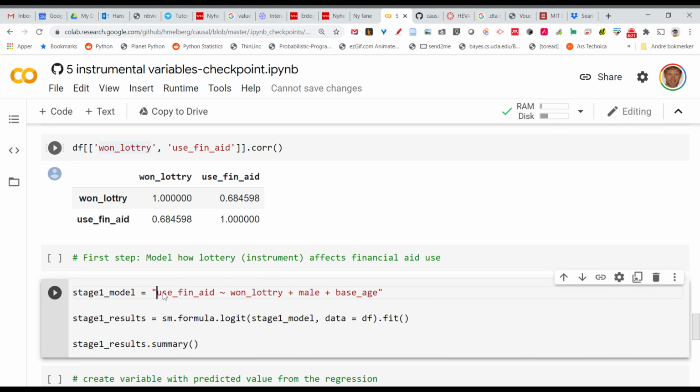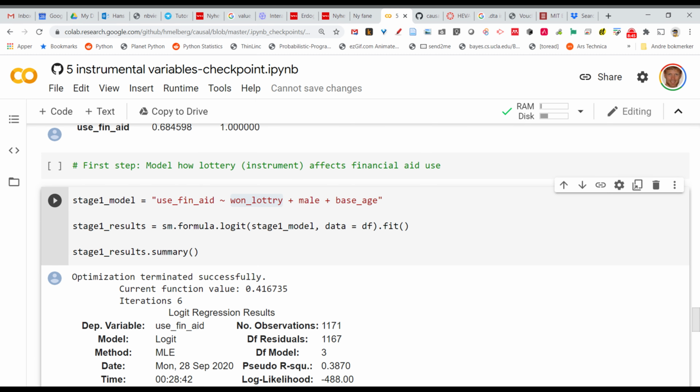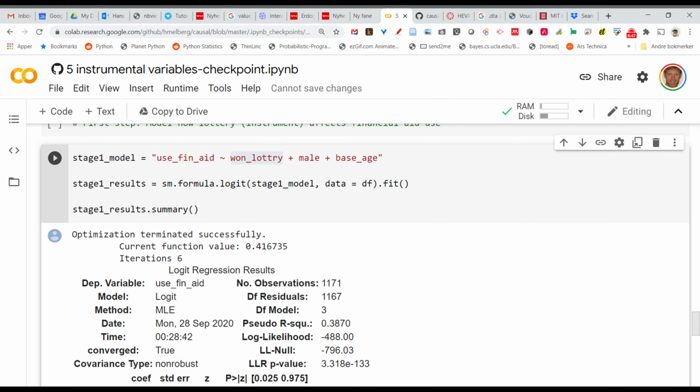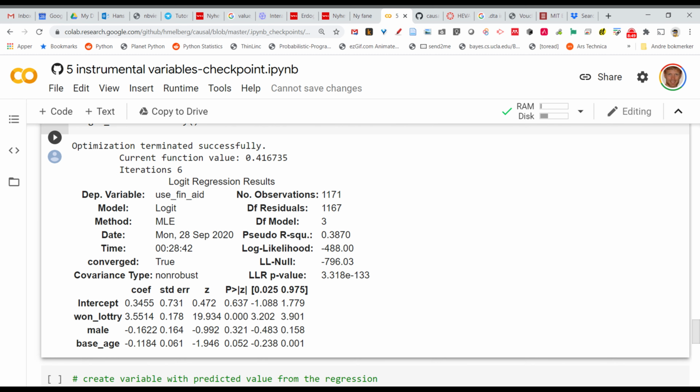So we take this variable that we're interested in, whether they use financial aid, and we're going to predict this variable based on whether they won the lottery and also the other characteristics we know, whether they're gender and age. But this is the key. We're modeling the variable we're interested in using the instrument. Okay. So we did the analysis, and there seems to be a correlation.